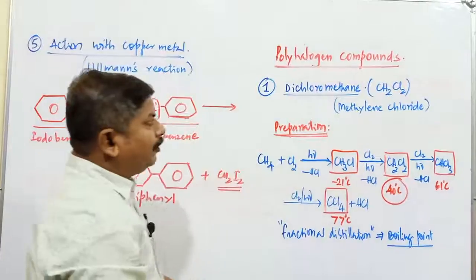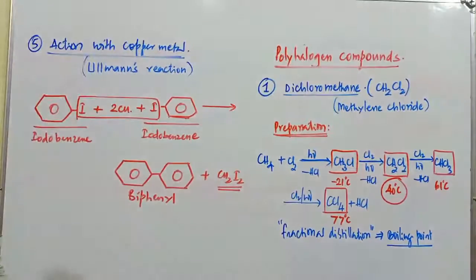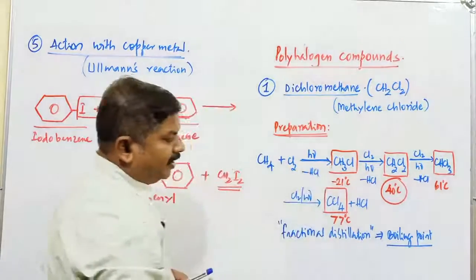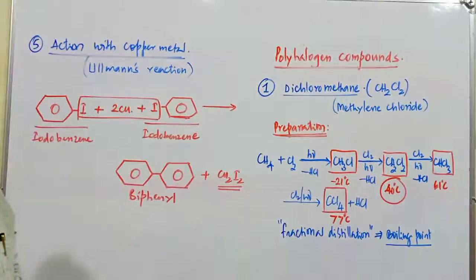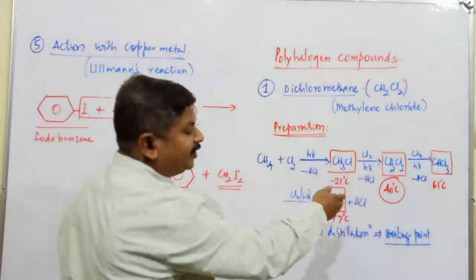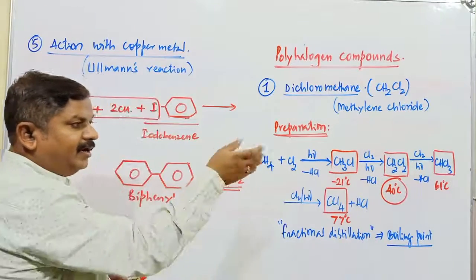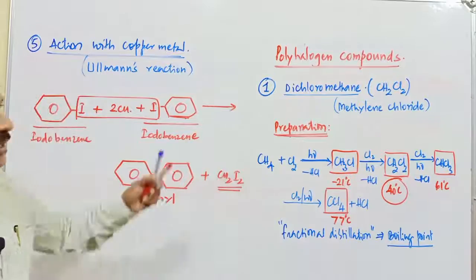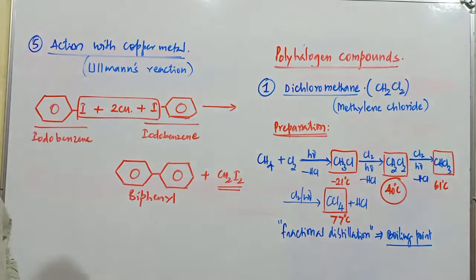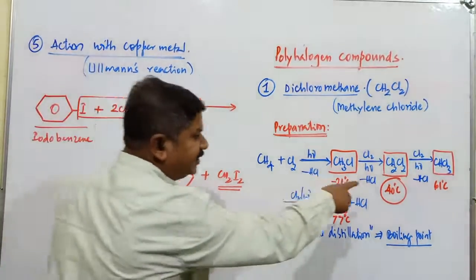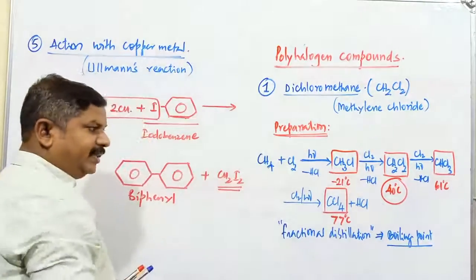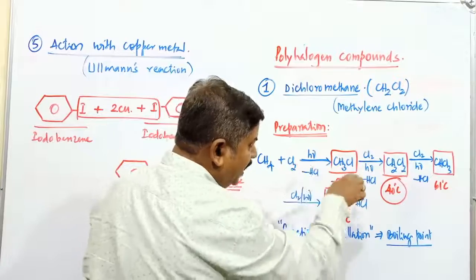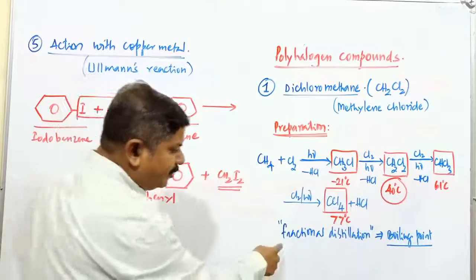Mainly this dichloromethane is one of the common solvents used in many reactions. It also helps in the removal of different types of stains. It is used in the manufacture of paints, varnishes and other different types of products. Because of that reason, dichloromethane is considered one of the important polyhalogen compounds, which is obtained by chlorination of what? Methane, where different compounds are produced along with dichloromethane, and those compounds are isolated by what process?